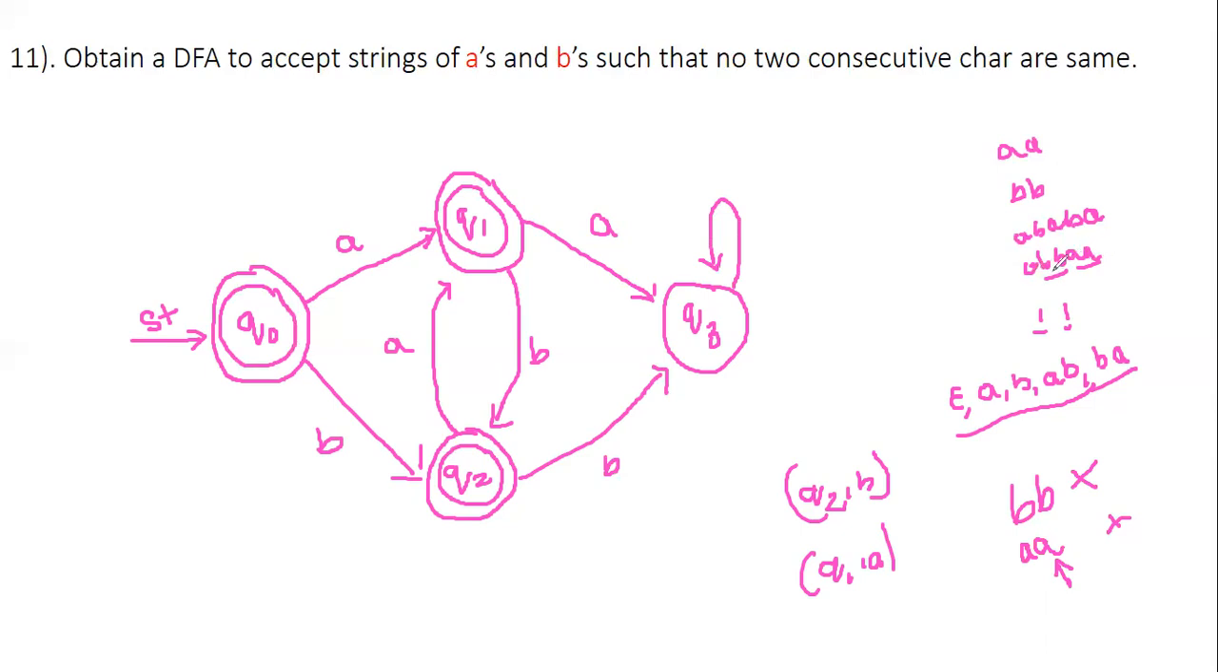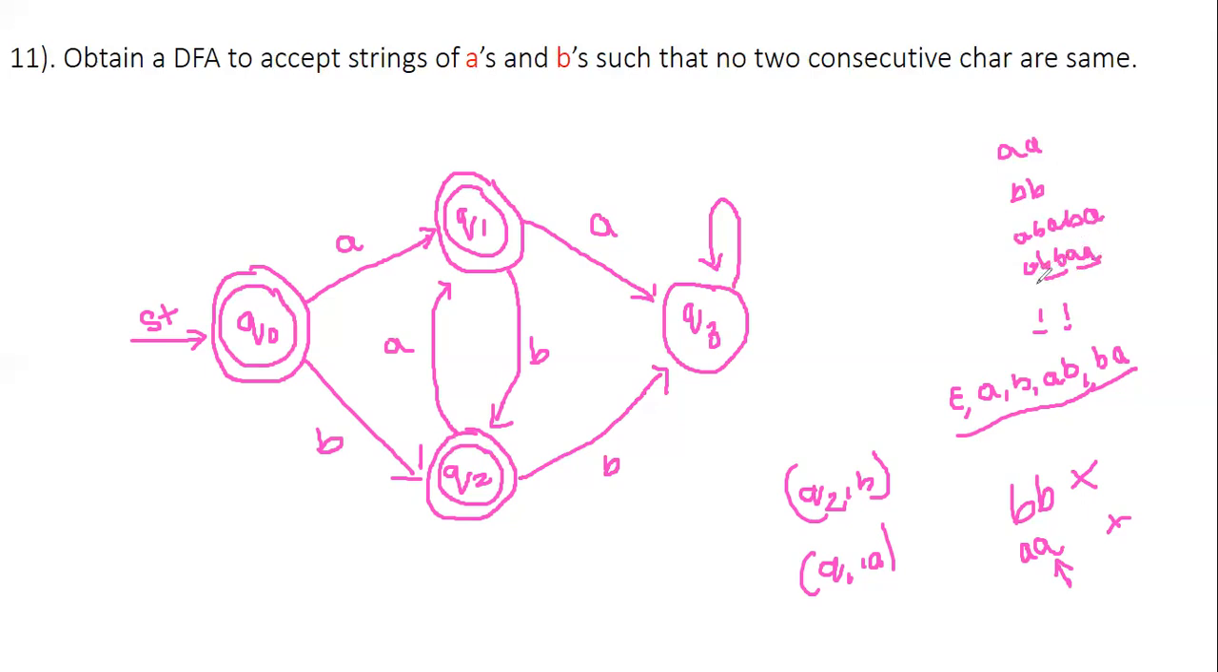See, here itself, you are violating the DFA rule. What is this DFA rule? No consecutive characters should be the same. Like, if two consecutive characters are the same, it should be rejected. Here itself we are violating. So what do we need to do? And here also we need to violate.